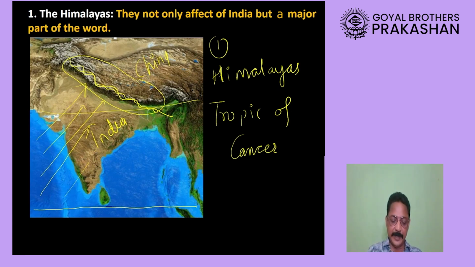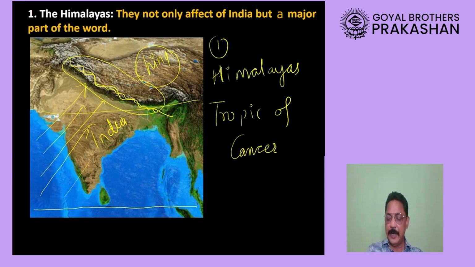That is a very good effect of this mountain on the climate of India: they block the southwest monsoon winds, the rain-carrying winds, and give maximum rain to India. But when they cross the mountain and go to China, there is no rain left in them, or very little.